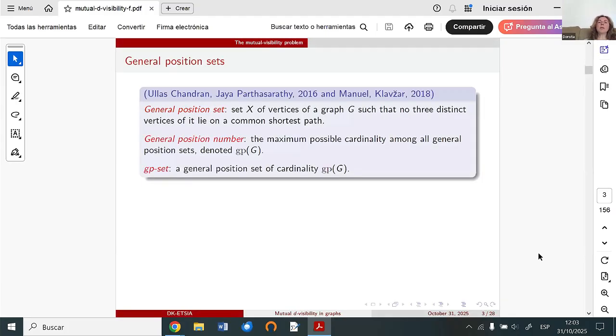We are looking for the maximum possible cardinality among all general position sets, because of course, if it is not required to be maximum, two vertices already suffice. This maximum possible cardinality we call the general position number and denote by gp(G). We call a gp-set a general position set of cardinality gp(G).